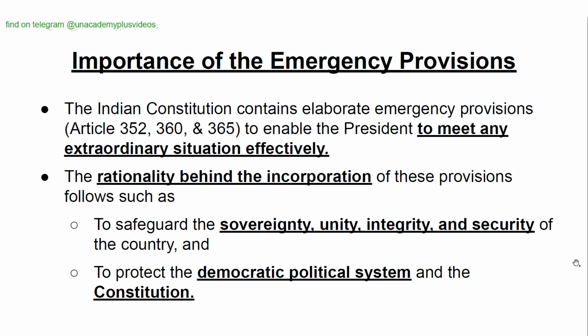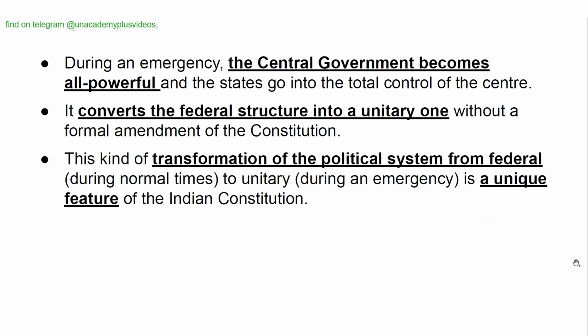Importance of the emergency provisions. The Indian Constitution contains elaborate emergency provisions, Articles 352, 360, and 365, to enable the president to meet any extraordinary situation effectively. The rationale behind the incorporation of these provisions is to safeguard the sovereignty, unity, integrity, and security of the country, and to protect the democratic political system and the constitution.